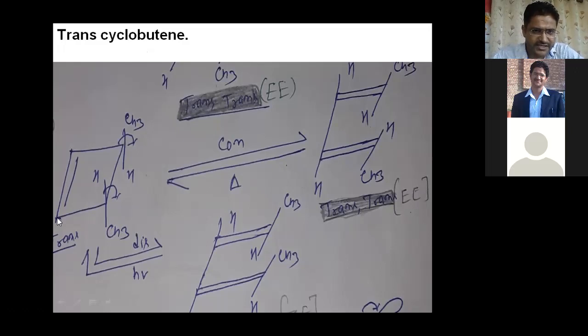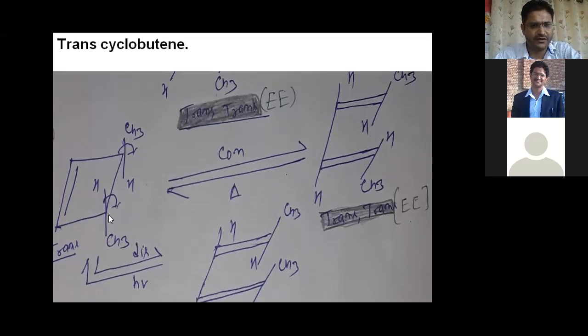Now you can see this is the structure of trans-cyclobutene. An important point: one molecule may be trans, the second molecule may be cis. So if we talk about trans, then one methyl group is above the plane and the second methyl group is below the plane.